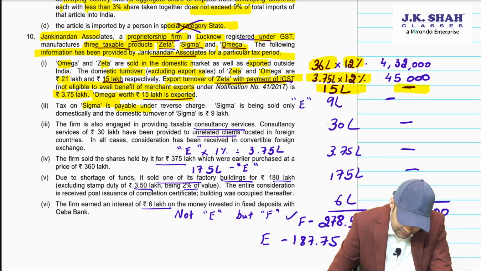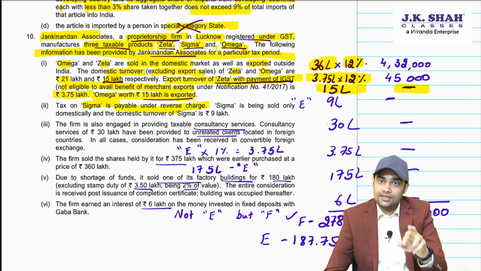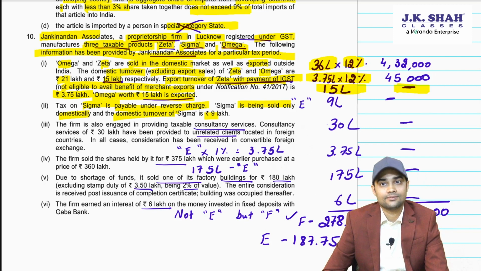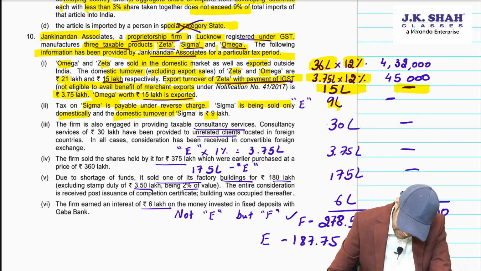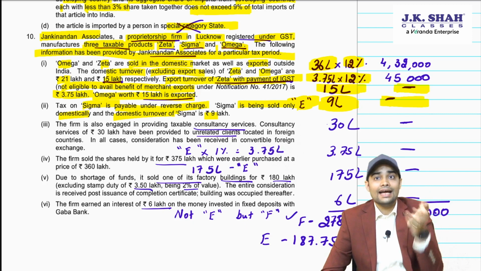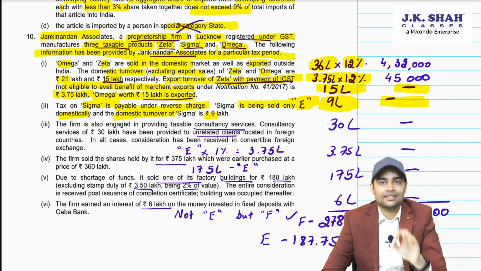Then tax on Sigma is payable under reverse charge mechanism. Sigma is being sold only in domestic market and the domestic turnover is 9 lakh. So this 9 lakh, will it be considered as E? Yes. And will there be any impact on output? No. Output will be 0. Recipient is paying the tax, so this will be considered as E.